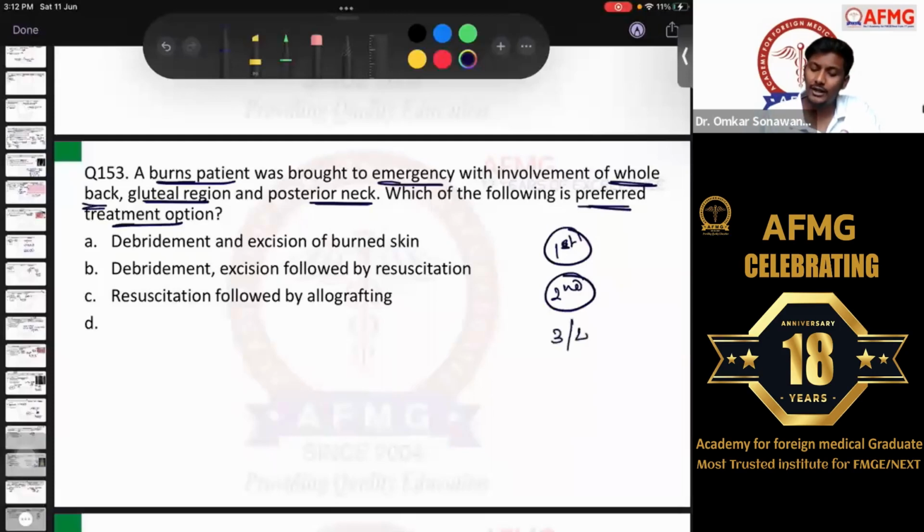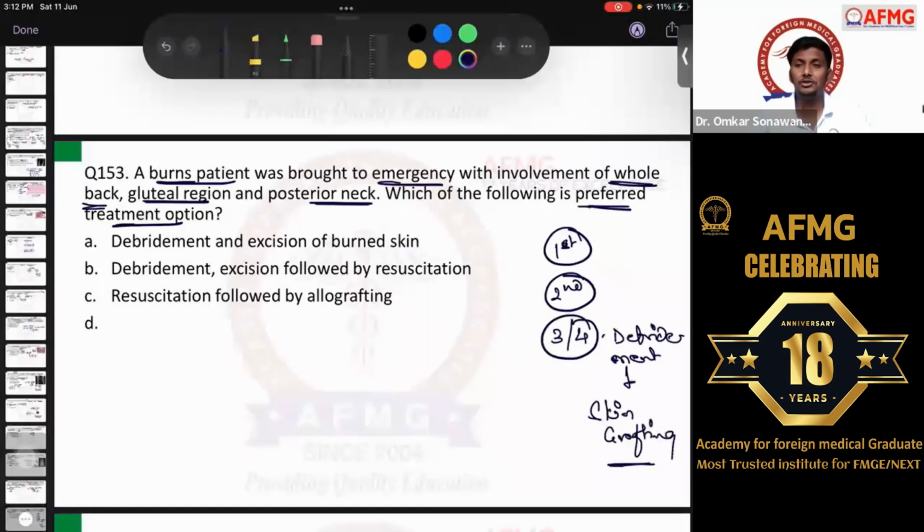Whereas for third and fourth degree burns, we definitely need to do debridement, or cleaning of the wound. Debridement is nothing but cleaning of the wound. Followed by that, we need to do skin grafting in the patient, because most of the area would have burned. And if it is a third degree burn with eschar, we will also do escharotomy.